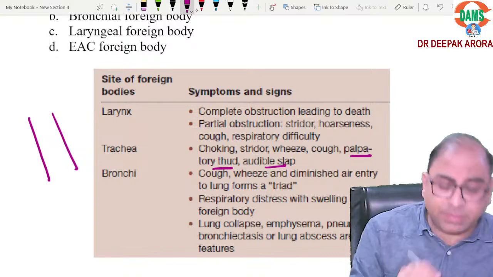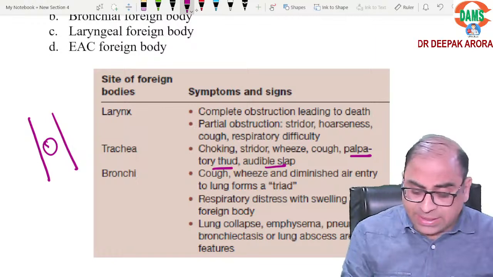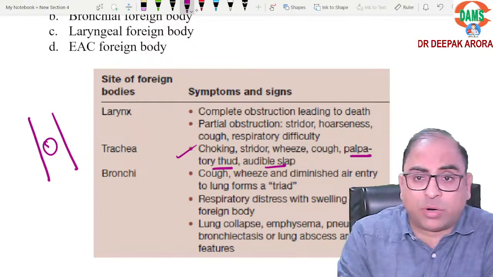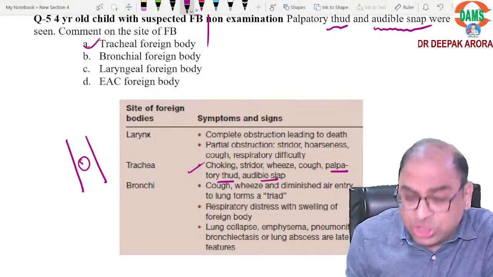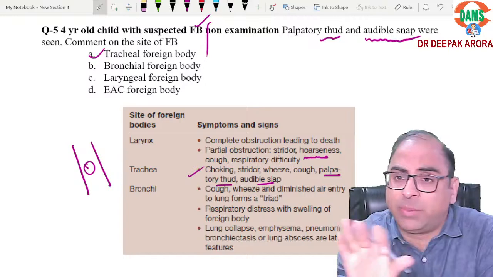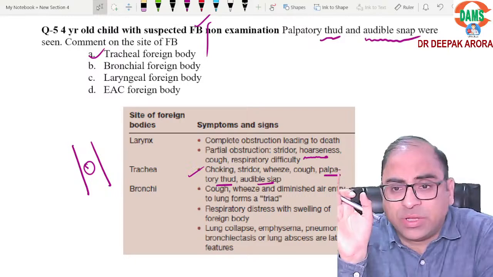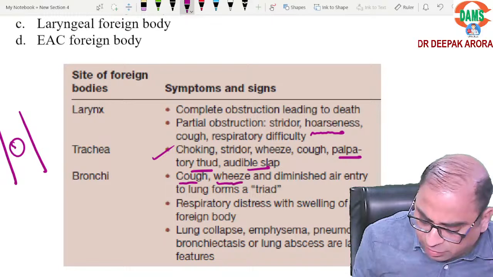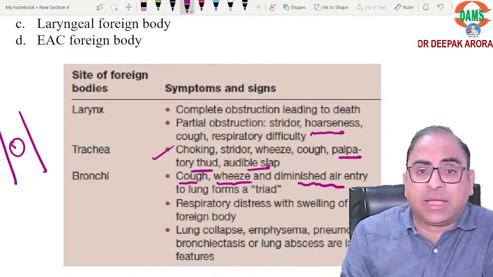What is the concept? This is my trachea. Here is a foreign body. During inspiration, expiration, it will move. So it will create a palpatory thud. This is going in the favor of trachea, foreign body, trachea. Clear? Larynx. Complete obstruction. Patient will be having some change in voice because glottic area is the narrowest part. Difficulty in breathing will be there. Hoarseness will be there. So I will be going in the favor of larynx if examiner mentioned these points. Done. Cough, wheeze and diminished air entry. This triad is going in the favor of bronchi. So these are the important keywords.